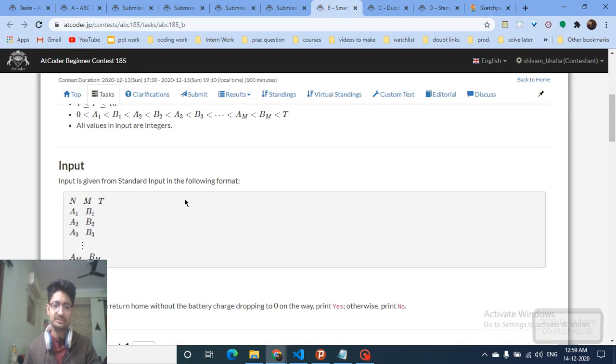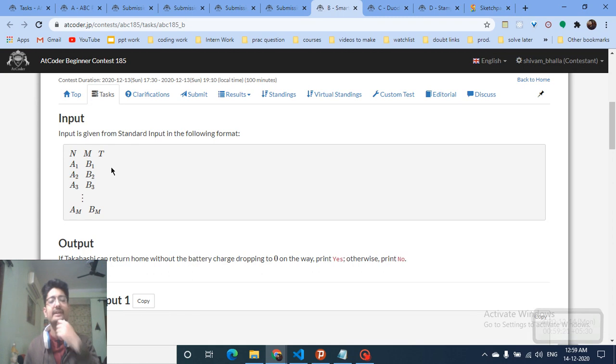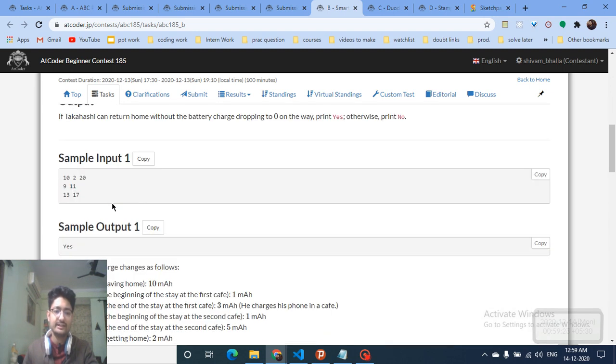So what you can see, the constraints are very small. So what you can easily do is iterate over this M value and check, starting from 0. As you can see, he'll start from 0. There are 2 cafes. He will enter the first cafe at time equal to 9, and leave at 11.